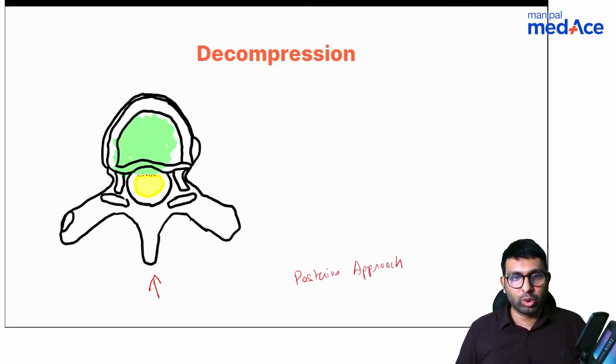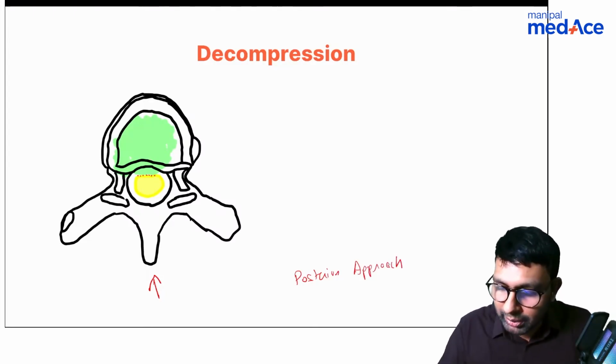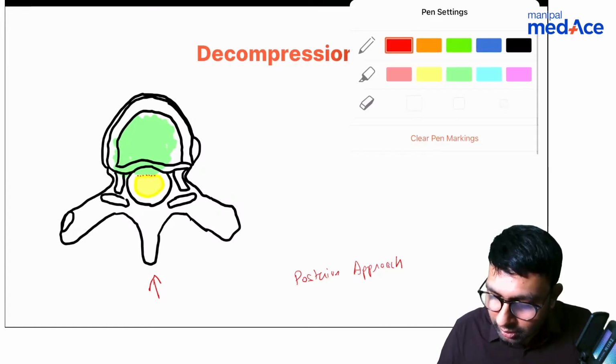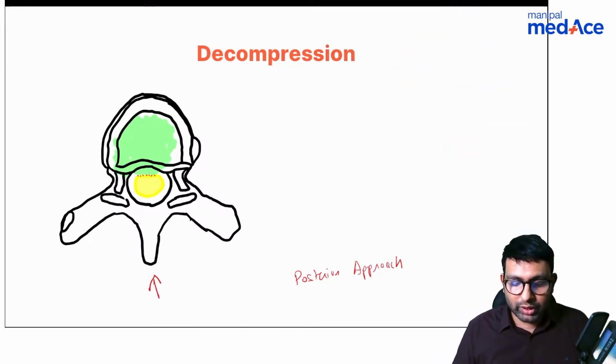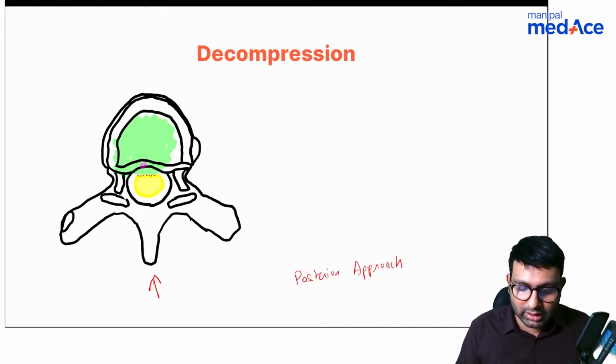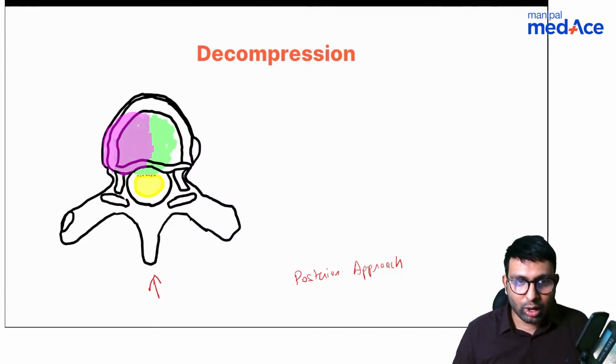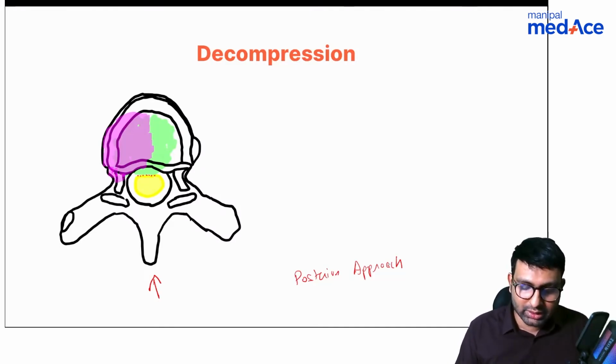Through posterior, what do we remove? We remove a few structures. Let me mark that in pink here. We know that vertebrae is involved. There is pus in the vertebrae, so we will remove as much of the vertebrae as we can, and not just the vertebrae. You know that in paradiscal, even the disc is involved. So we will remove vertebrae, we will remove disc. Along with that, because we are going posterior to anterior, we have to remove a few structures before reaching the vertebrae. Which is this structure that I am marking here?